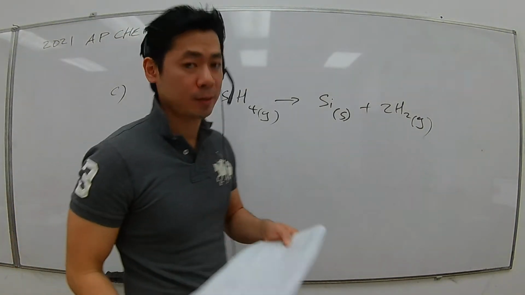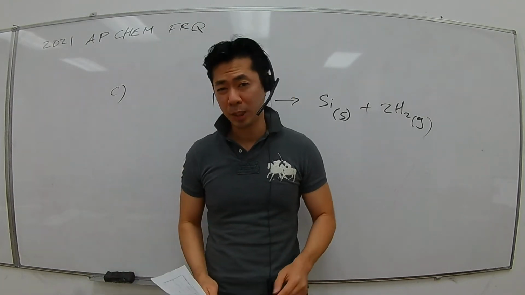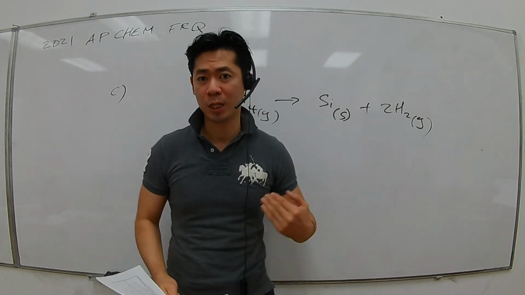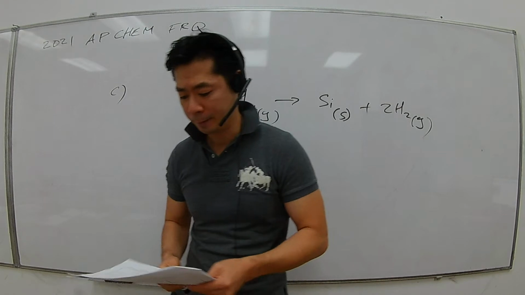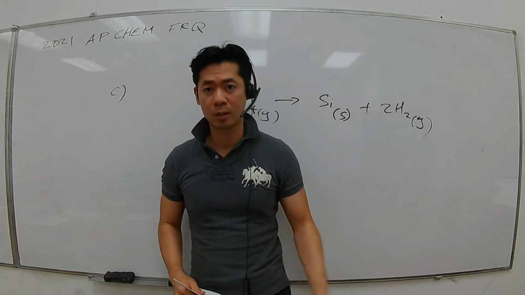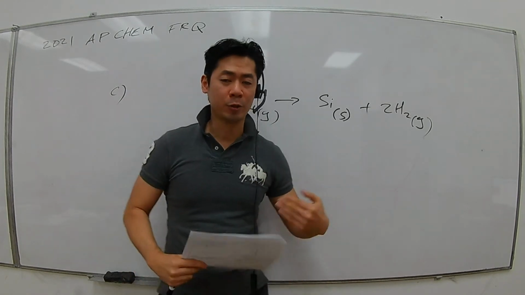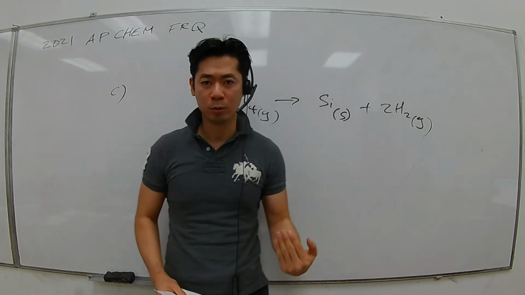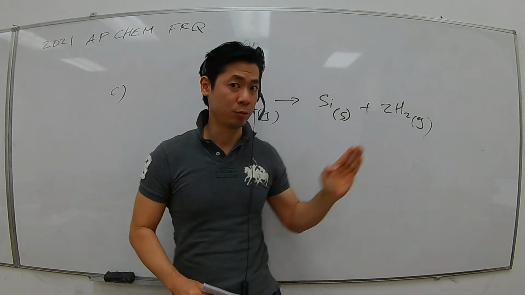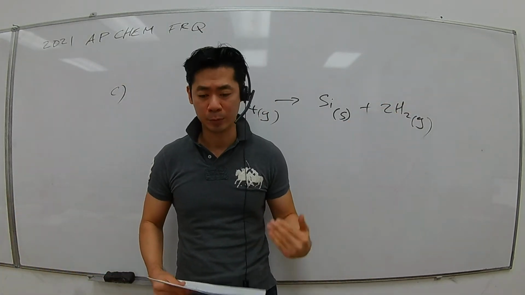And part D, they gave the absolute entropy values. Keep in mind, guys, absolute entropy for an individual compound or substance is always positive, okay? Because, based on the third law of thermodynamics, at 0 Kelvin you have perfect crystals with a 0 absolute entropy value. So when temperature goes up, entropy value should go up as well. That's the reason why you should not have negative absolute entropy values.